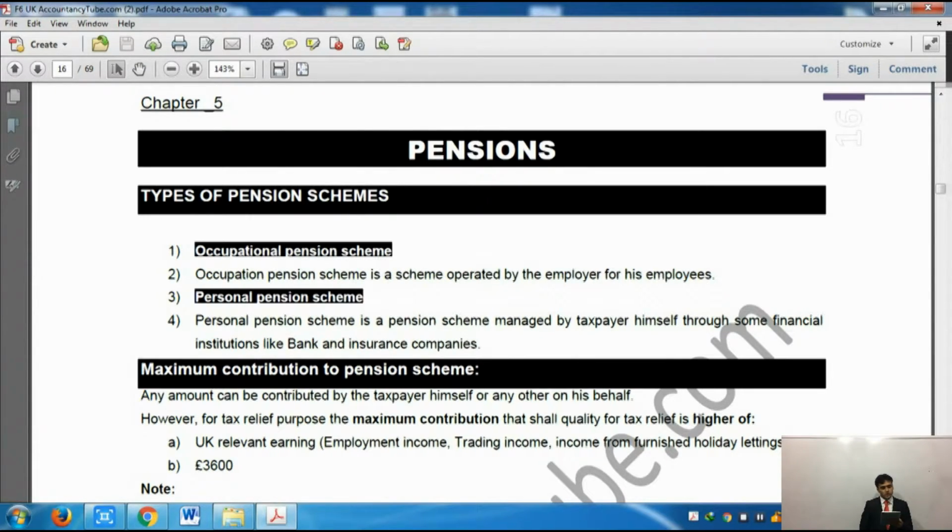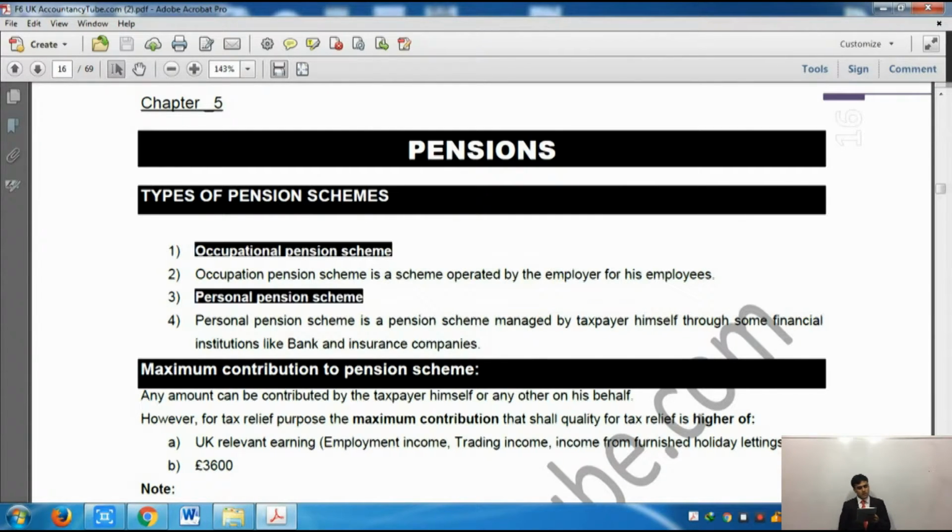So it is £40,000 for these 2 years, and the 13-14 and previous years is £50,000. Please make sure you rectify the mistake. So where it says £40,000, it is 15-16 and 14-15. And where it says £50,000, it is 13-14 and the earlier years. Now, the interesting thing is that this limit will be given to you in the exam tables, so you do not have to remember it.